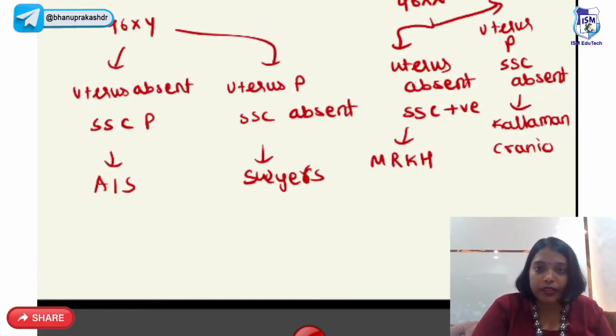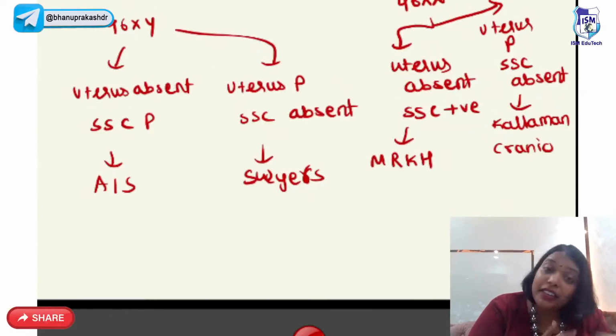Right. So if you have 46XY with uterus absent, secondary sexual characteristics present, it is AIS. 46XY with uterus present, but secondary sexual characteristics absent, then it is Swyer's. See the combination.